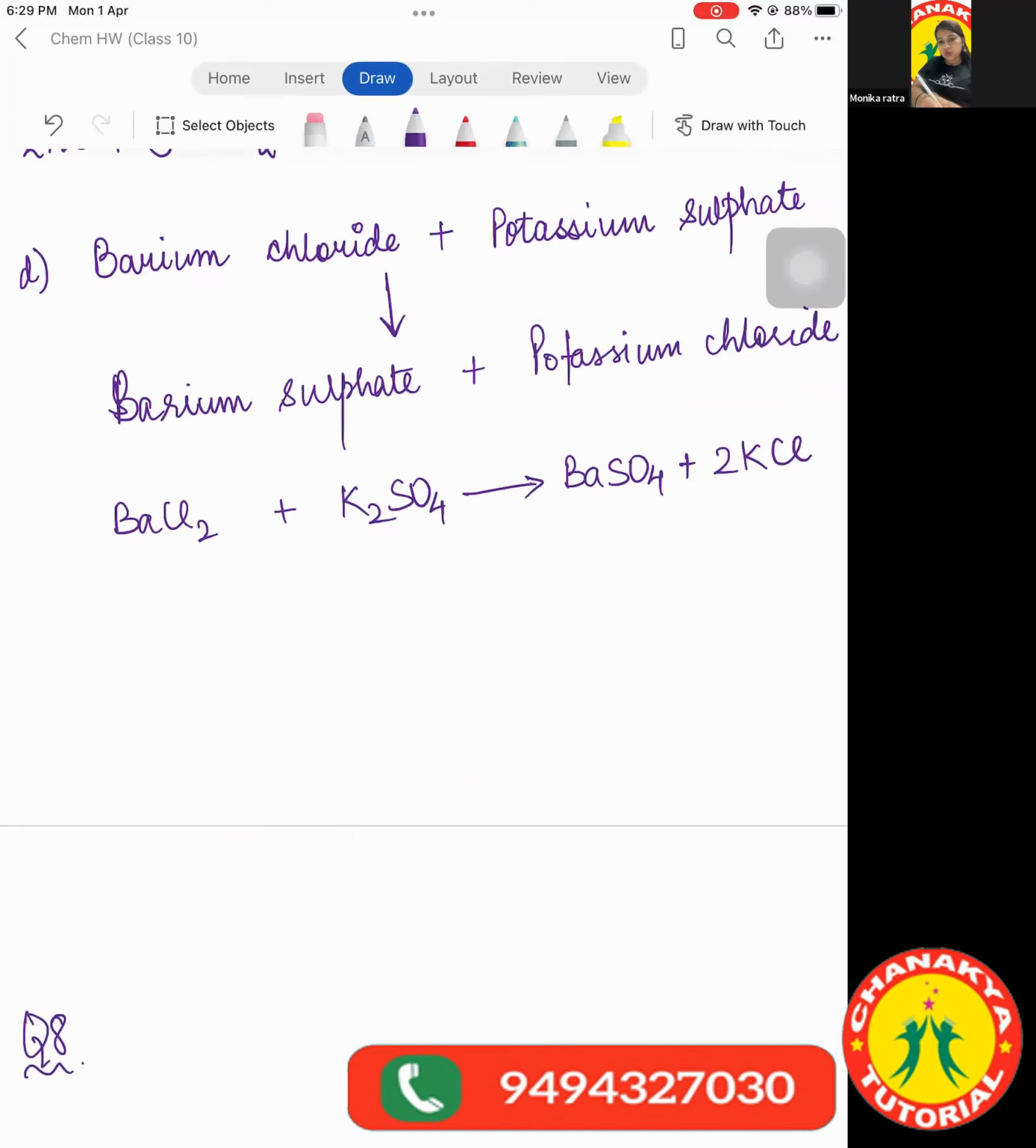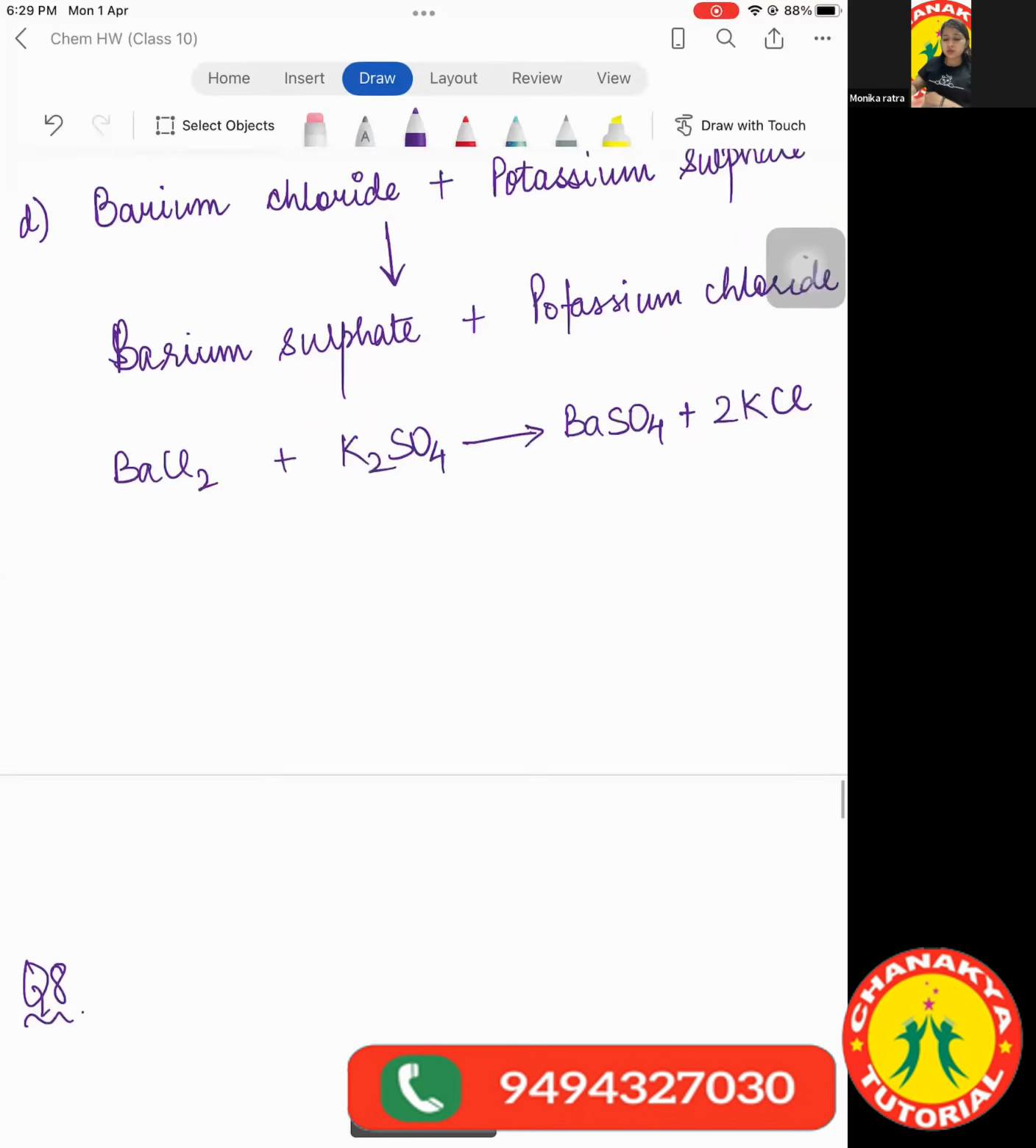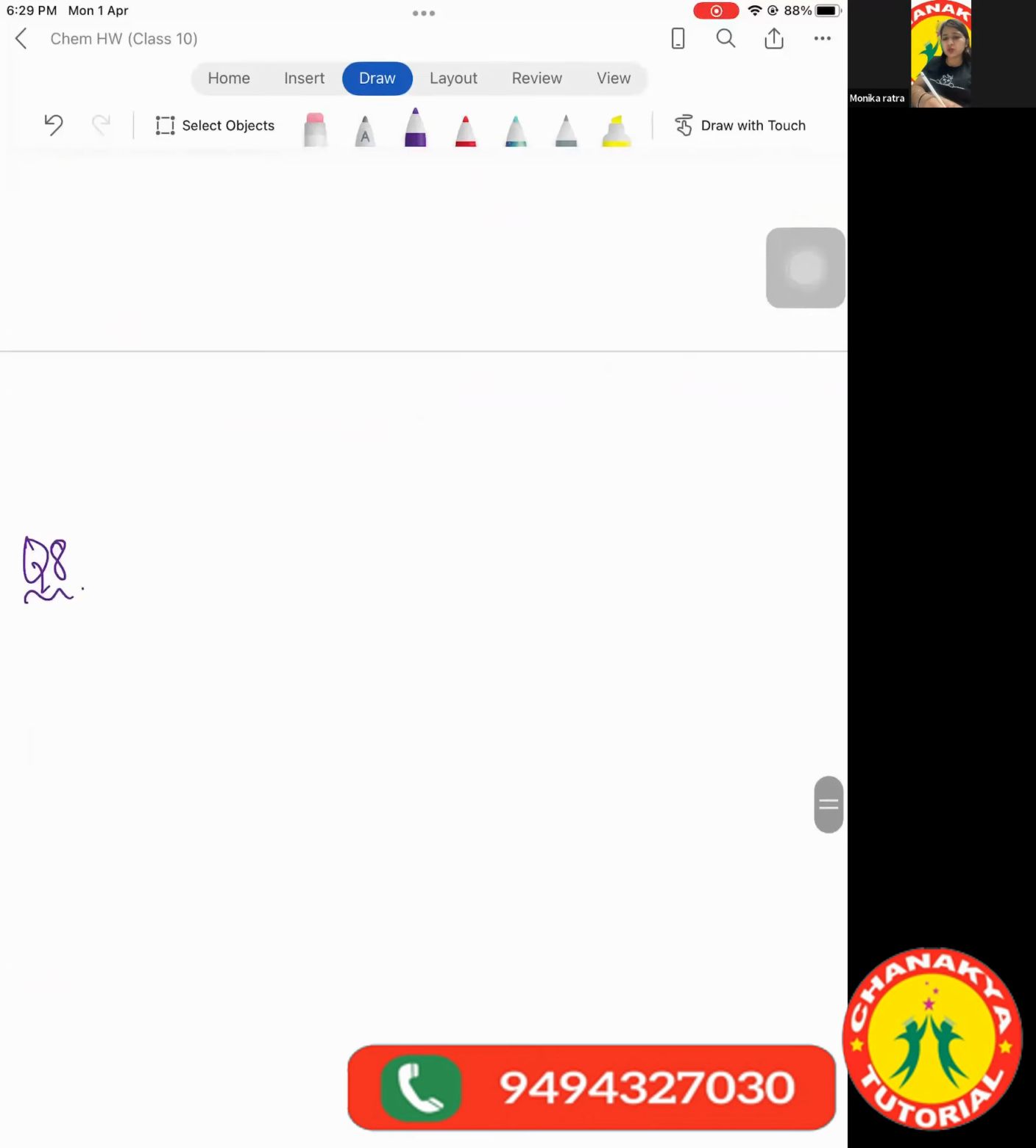Siddhishri, will you be able to unmute yourself, or shall I move to the next child here? Okay. Zoha, next is your turn. The question says potassium bromide plus barium iodide.